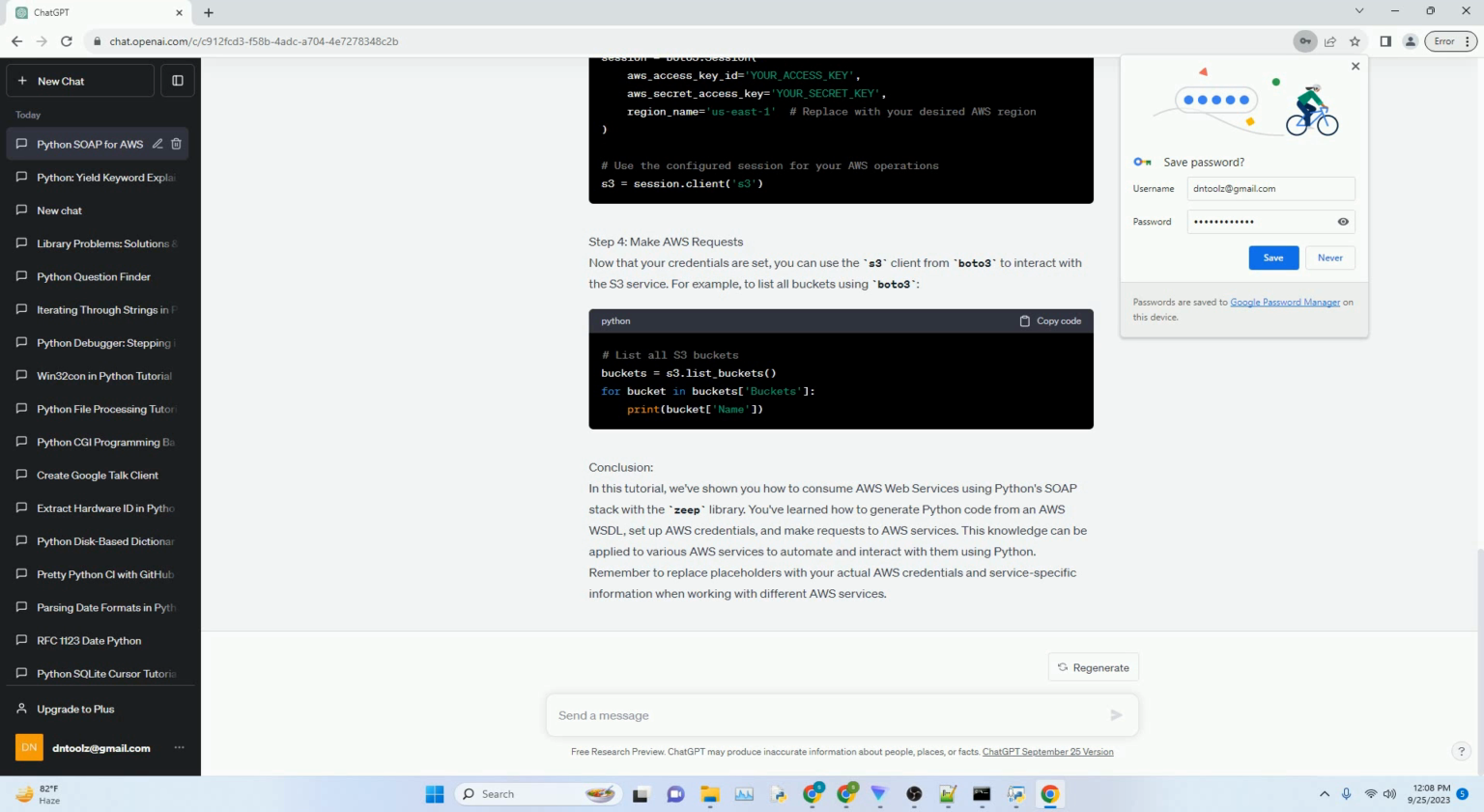Conclusion. In this tutorial, we've shown you how to consume AWS Web Services using Python SOAP Stack with the Zeep library. You've learned how to generate Python code from an AWS WSDL, set up AWS credentials, and make requests to AWS services. This knowledge can be applied to various AWS services to automate and interact with them using Python. Remember to replace placeholders with your actual AWS credentials and service-specific information when working with different AWS services.